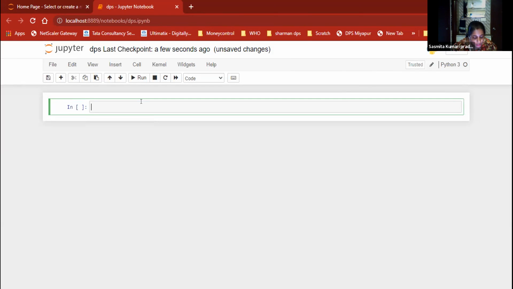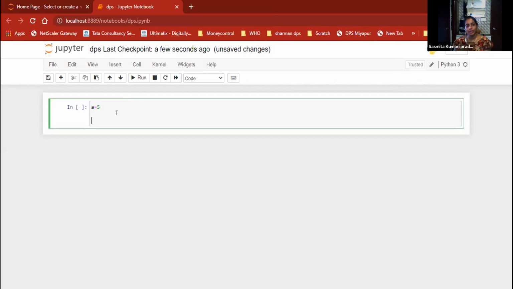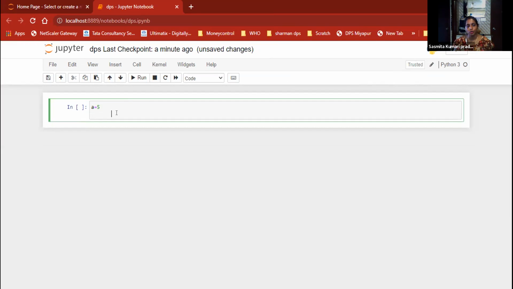So indentation is coming here. What is indentation? Write down A is equal to 5. A is equal to 5. Enter. Enter. Give more space, 4 or 5 spaces. Not here, to the right side. From the left, go to the right. Cursor. Write print. Don't write there. Leave the cursor. Write print A.